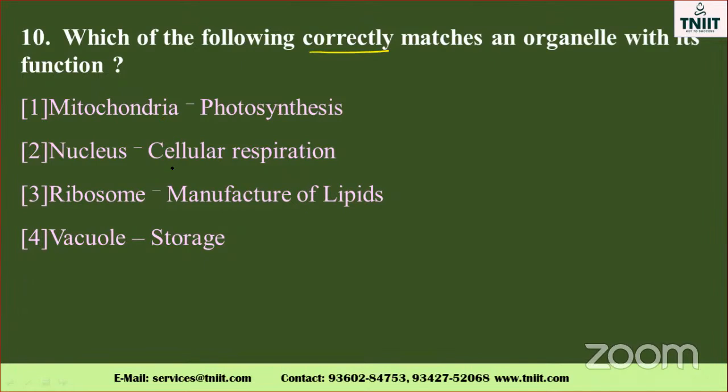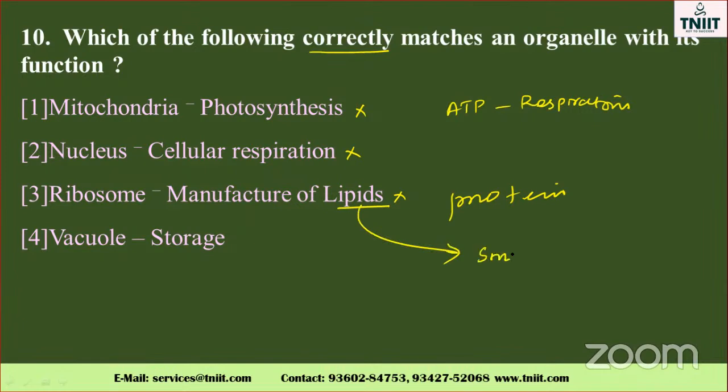Mitochondria, photosynthesis. Is it wrong? Yes, because mitochondria synthesize only ATP, particularly in respiration, aerobic and anaerobic respiration. Nucleus, cellular respiration, no. Ribosome, manufacturing of lipid, no. Manufacturing of protein. Okay. Lipid means what? Smooth endoplasmic reticulum is essential for the biosynthesis of lipid. So automatically, which one is the correct answer?